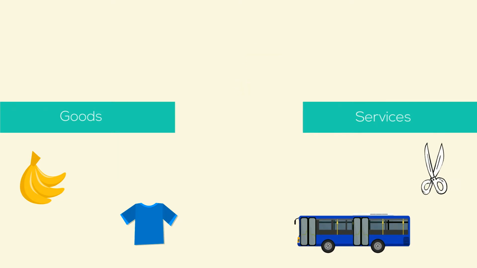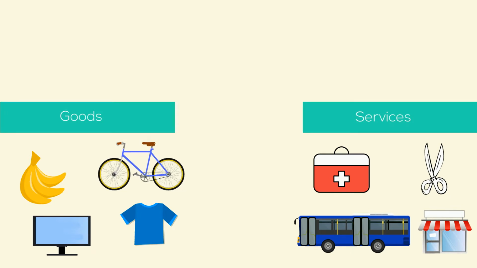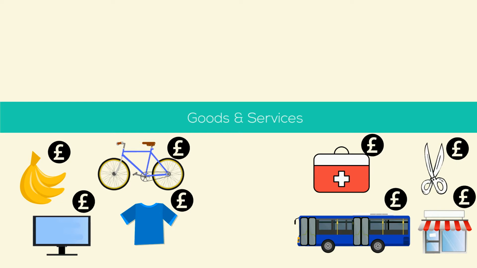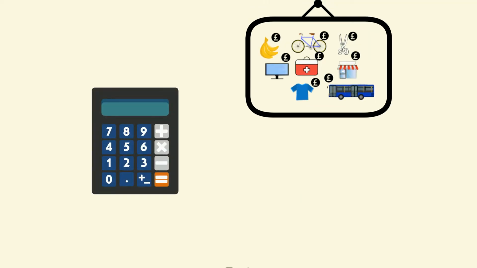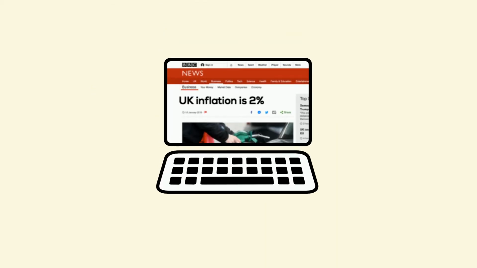The government picks a selection of goods and services that they feel broadly represent the economy, bundles them together, and then takes note of their current prices. They then compare the prices today to the prices of the same goods and services a year ago. If the prices have gone up, then inflation has occurred. The government then releases the inflation number to the general public, and that is the number that you read in the news.